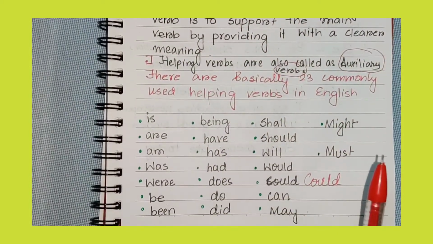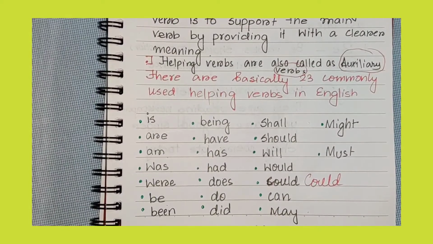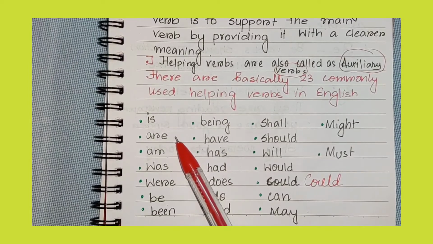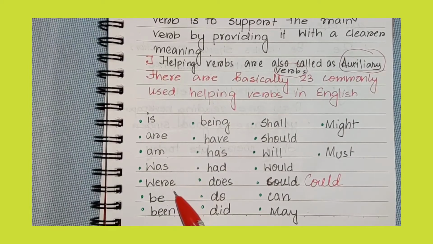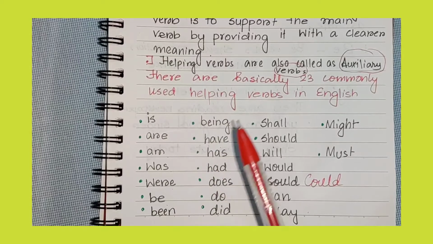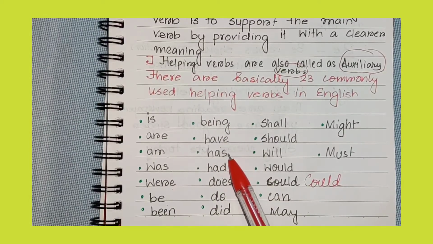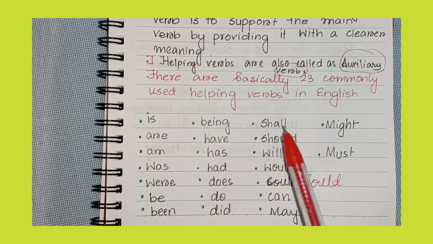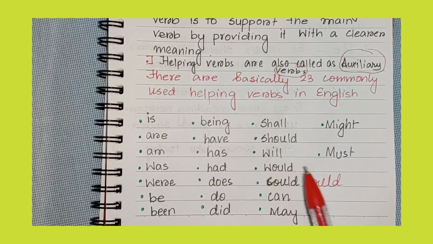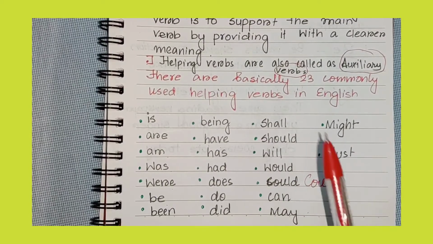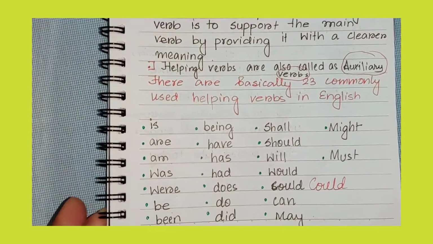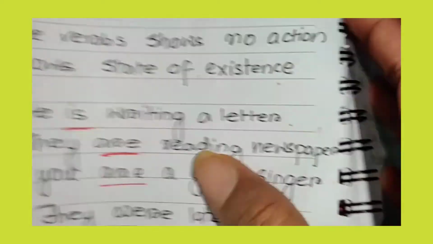Now, there are basically 23 commonly used helping verbs in English. They are: is, are, am, was, were, be, been, being, have, has, had, does, do, did, shall, should, will, would, could, can, may, might and must. These are the 23 commonly used helping verbs in English. Now let's come to the types of helping verbs.